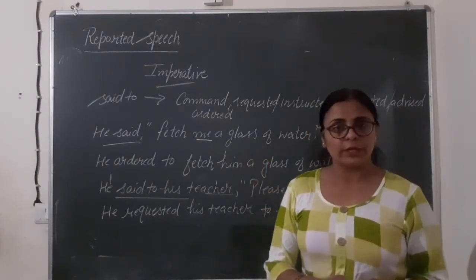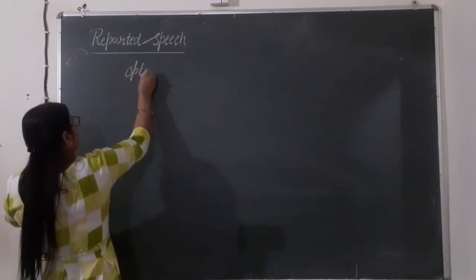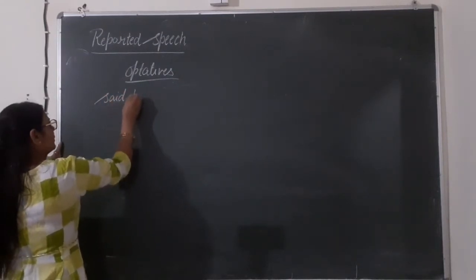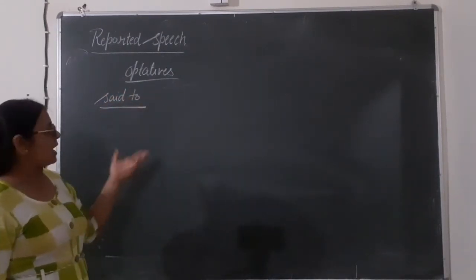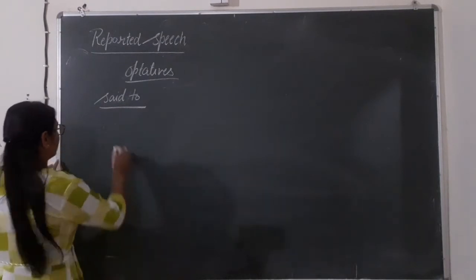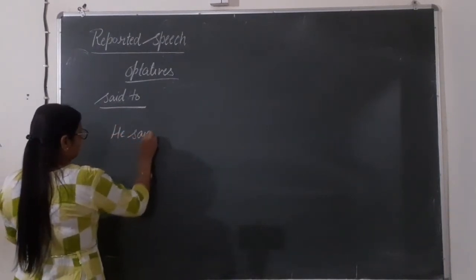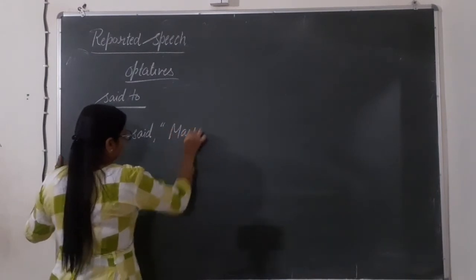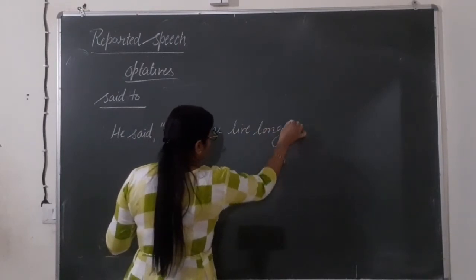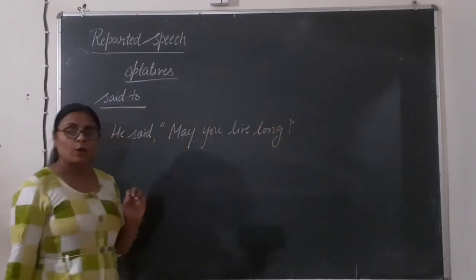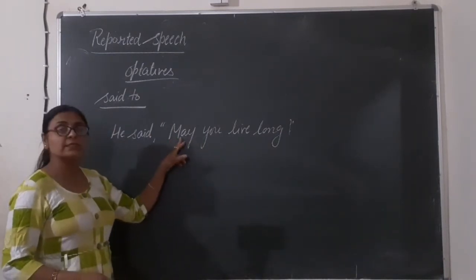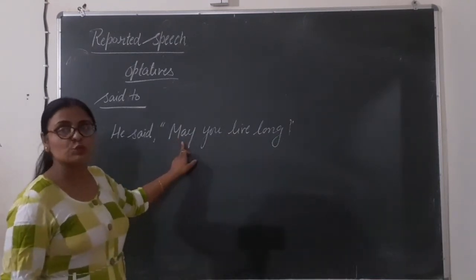Now we will see what are optatives. Optatives. In this, SATO is always given as we are doing the reported speech. But what kind of sentences are known as optative sentences? Like, he said, may you live long. May you live long. Okay, these are known as optative sentences. And how to do these? May is the helping verb here, and we are going to change may into might.